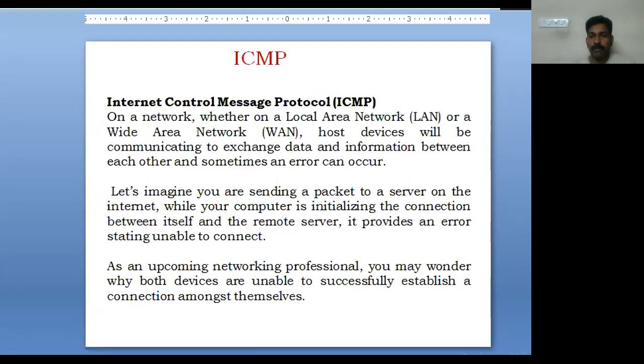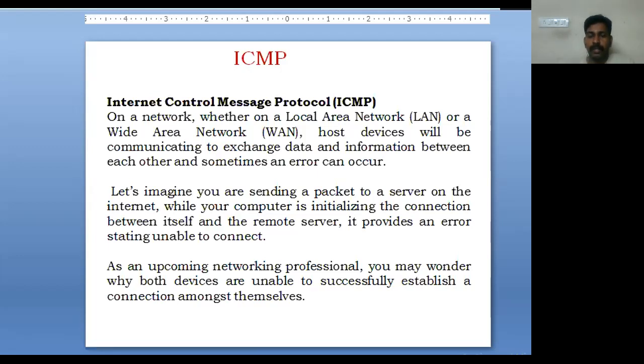Then we have the ICMP protocol, that is Internet Control Message Protocol. Generally we know that on a network, whether it is a local area network or wide area network, devices communicate to exchange data and information between each other. And sometimes an error may occur.